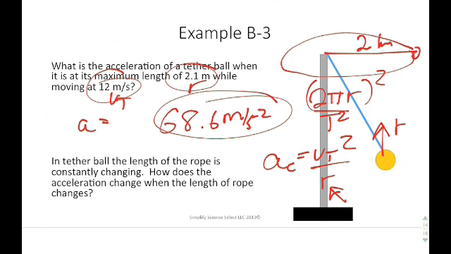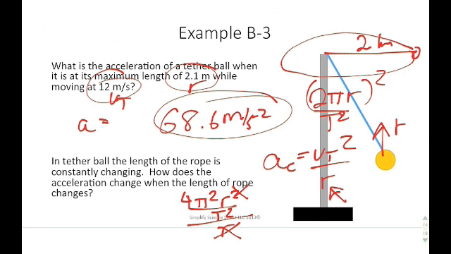And the reason for that is remember, this 2 pi r over t is a squared term. And what that does is it makes the top 4 pi squared r squared over t squared, and then you take that and divide it by the r value. So it turns out that the r cancels out of the denominator partially.